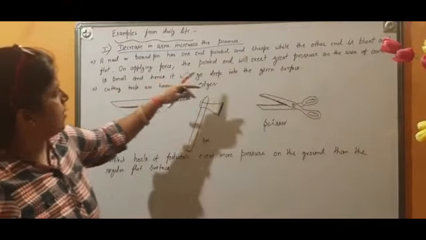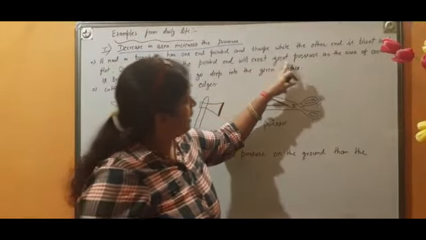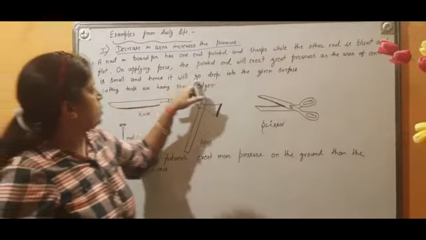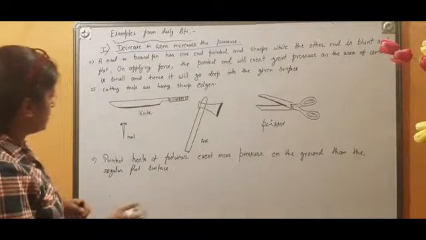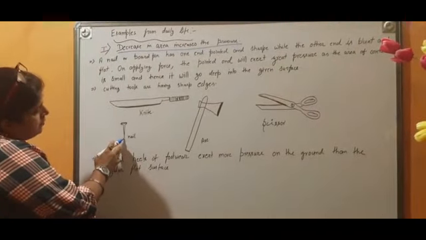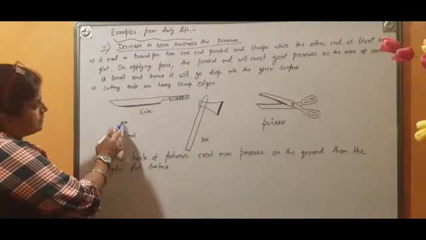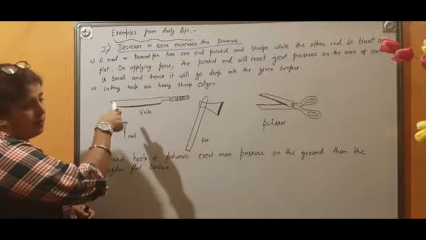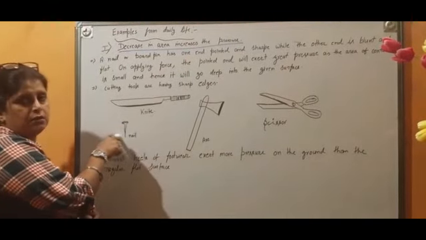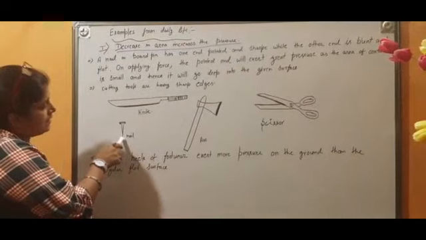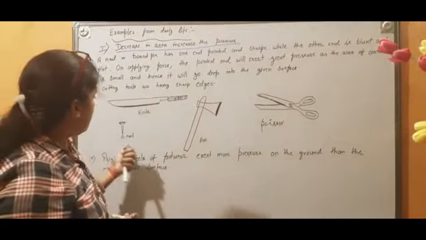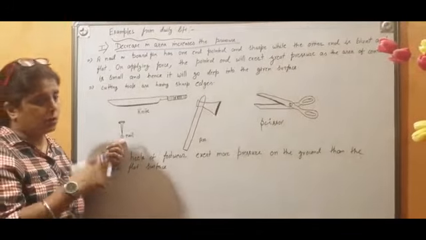On applying force, the pointed end will exert great pressure as the area of contact is small, and hence it will go deep into the given surface. You can see here, I have drawn the diagram of it. See this point is very sharp, and this is blunt and flat surface. So when we apply hammer or anything to apply force here, it easily inserts on the surface. Okay, because the area of contact is very less, and just now we have learned that when area is less, pressure will be more.